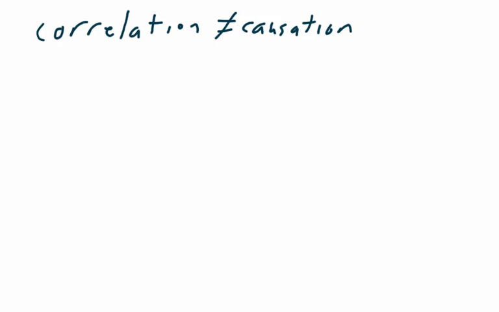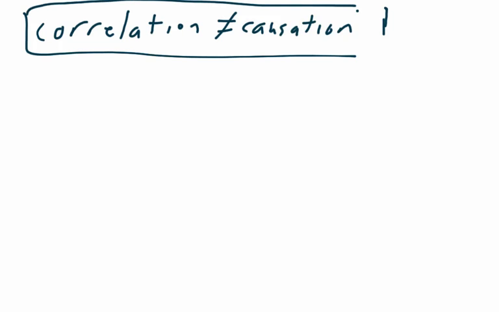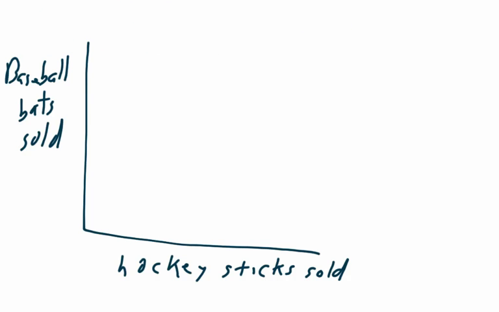Alright, today's lesson is about the working variable, and it can be summed up with correlation does not equal causation. This is the important piece of the puzzle for this section. So, let's say that we have a scatter plot that shows hockey sticks sold and baseball bats sold. And it looks something like this.